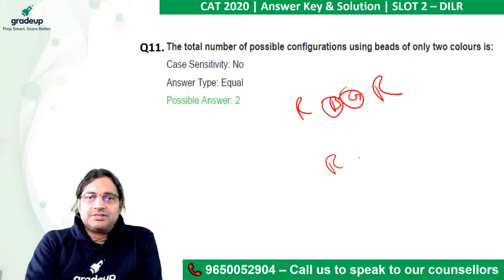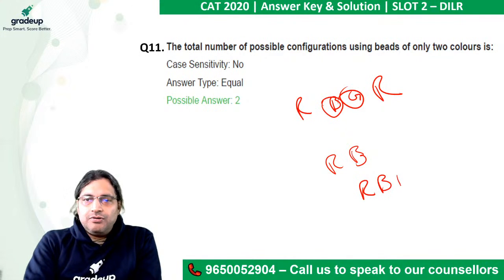Let's say you use red and blue. You put red, then you put blue. You cannot put a red here. Why can't you put a red here? Because between two reds, there has to be at least one blue and one green. That is not there. Now here, what would you put?